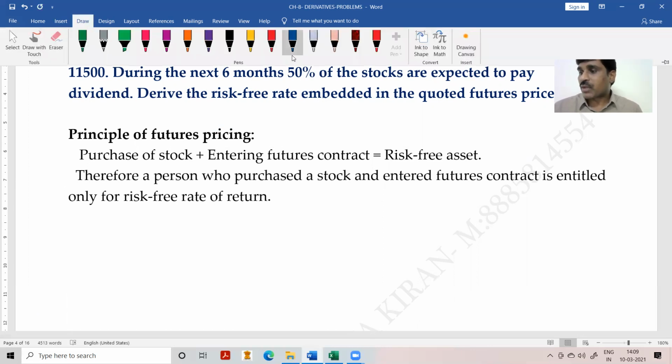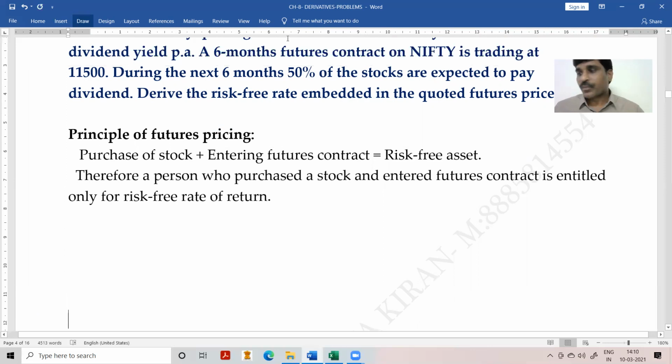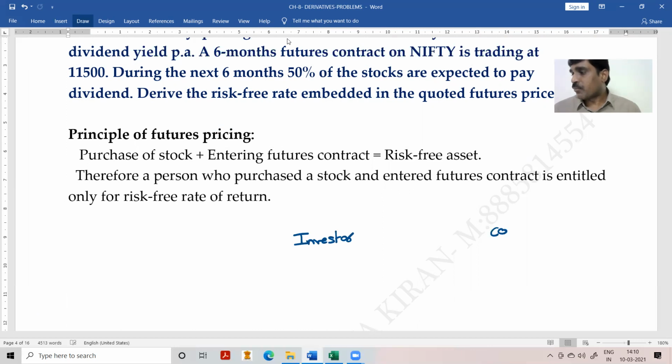Normally, look at this concept. How will I get the risk-free rate of return? An investor purchased a share from the company or stock market, and the investor entered into a forward or futures contract.